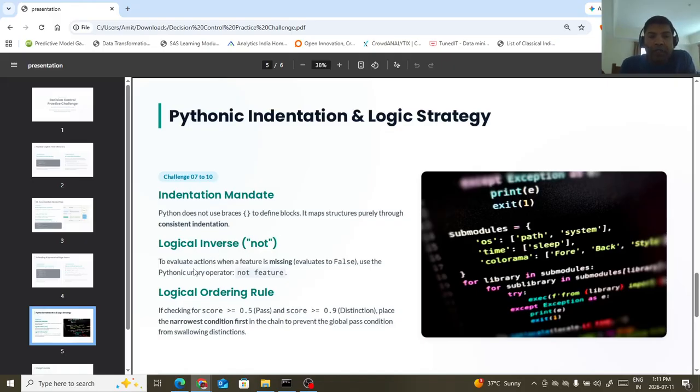Logically inverse: not, to evaluate actions where the feature is missing and evaluates to false. Use the Pythonic unary operator, not features. Okay, of course you might have seen and, or, not, these kinds of things in the operators. So that is what it is asking over here. Again, if the score is greater than 0.5, then pass. Score is greater than 9, distinction, and so on. So you can design your narrow logic, so that most of the data that passes through these narrow logics can go and give the response.